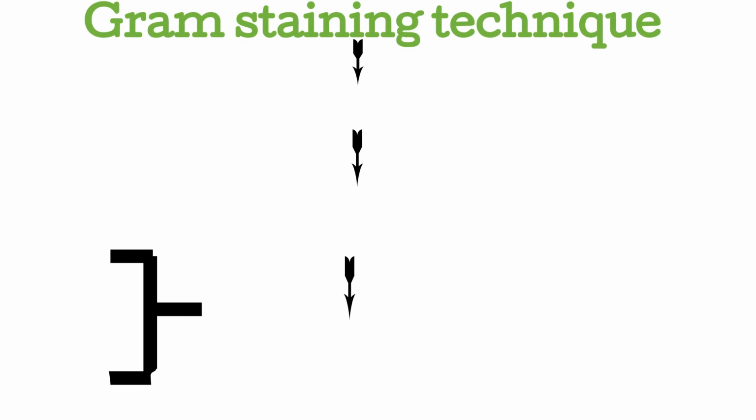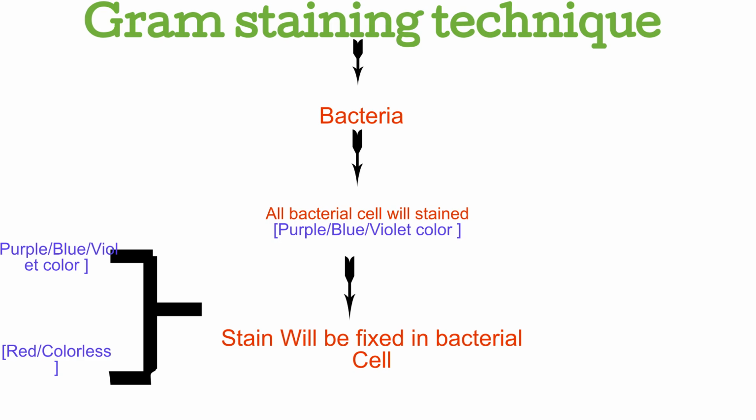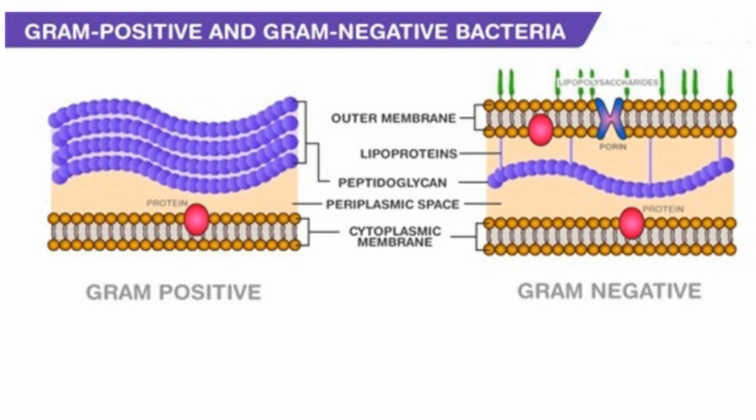The gram staining technique begins with staining all bacterial cells a purple, blue, or violet color. The stain is then fixed in the bacterial cell. This image visually represents the process of gram staining, highlighting the differences between gram-positive and gram-negative bacteria during the procedure.